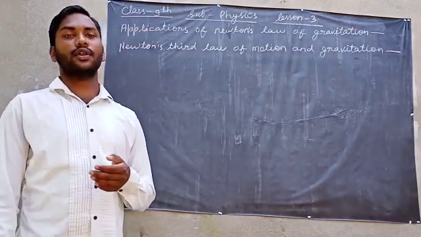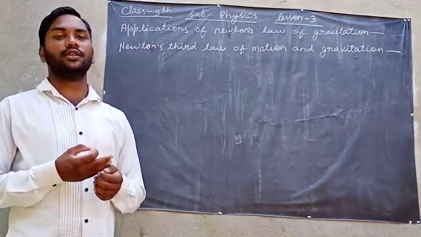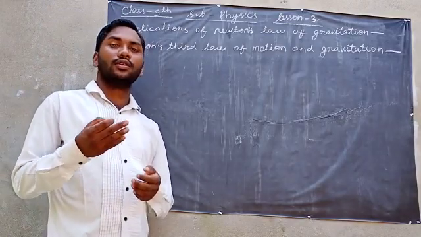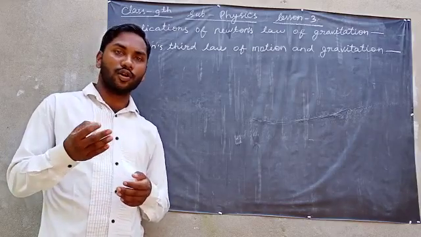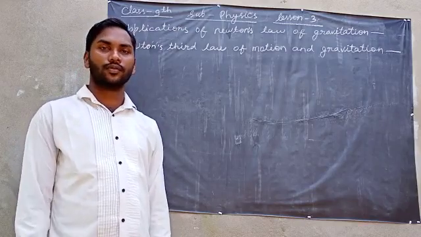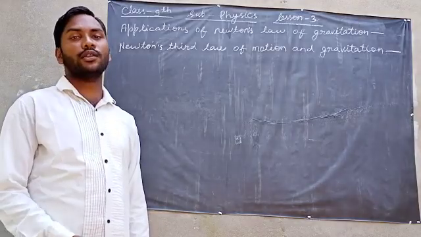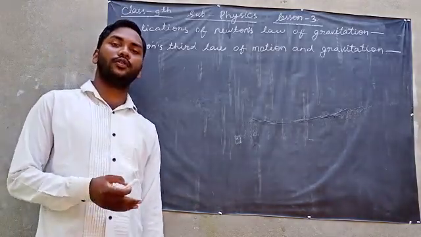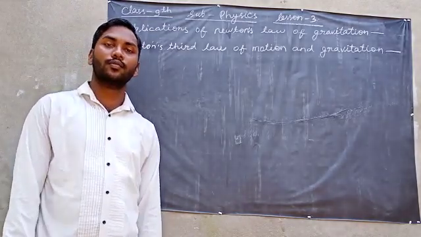It is also used to determine the gravitational constant capital G. It is used to determine the masses of planets and stars. This law is also used to determine the radius of Earth. With the help of Newton's law of gravitation, we can find the radius of Earth.